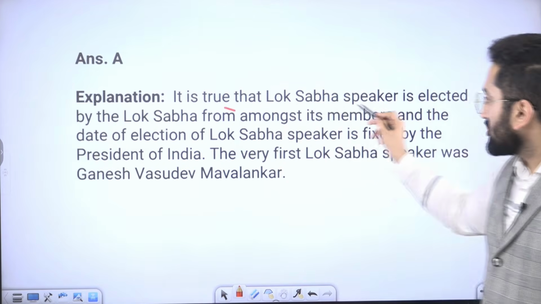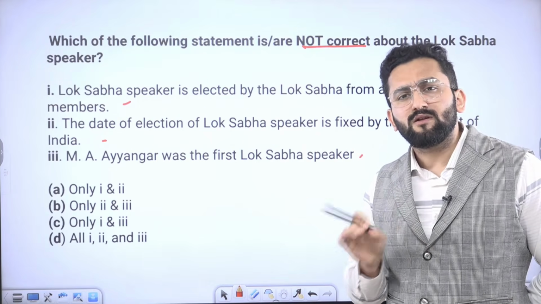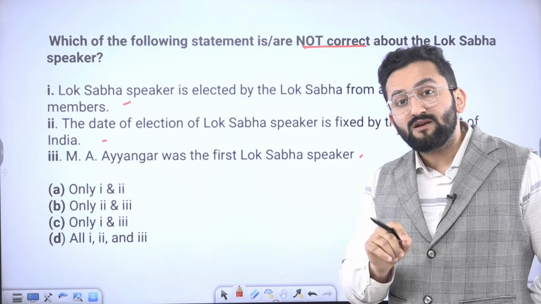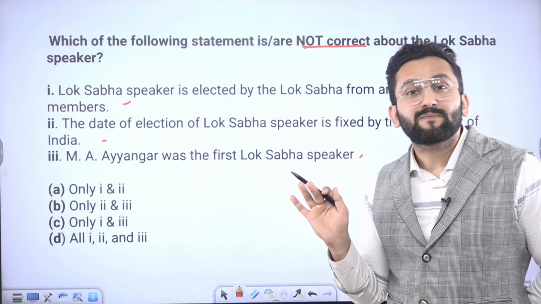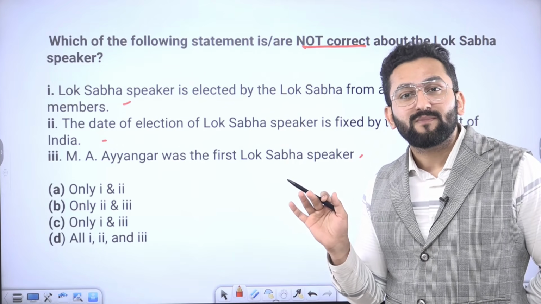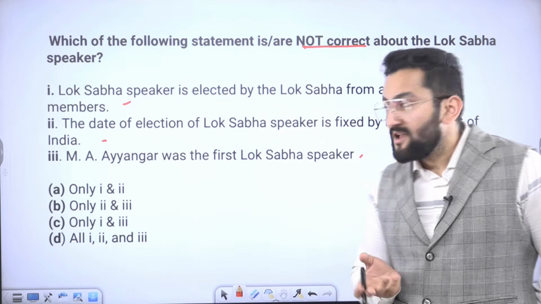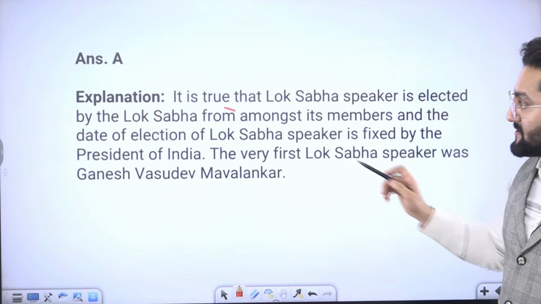Please remember, the Lok Sabha Speaker, for example Mr. Om Birla from Kota, is always a person who is a member of Lok Sabha, and there is no nominated member, it means elected. The election date is decided by the Honorable President.